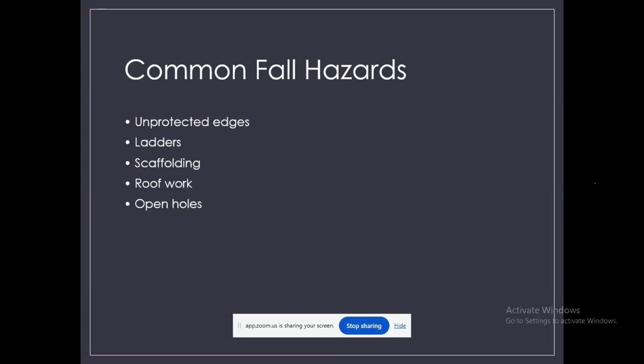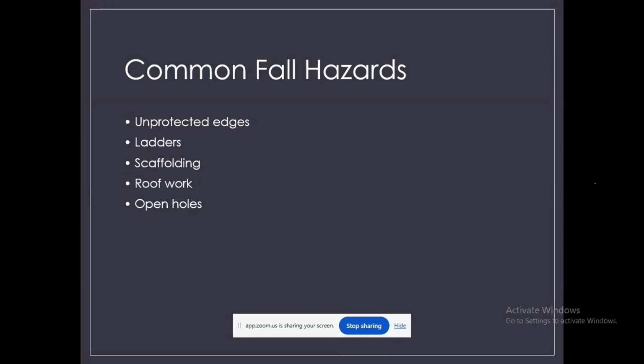Working on a roof is very risky, especially on slippery surfaces. During maintenance or installation work, the worker may slip due to dust, rain, or loose materials. Finally, open holes are also a common fall hazard.